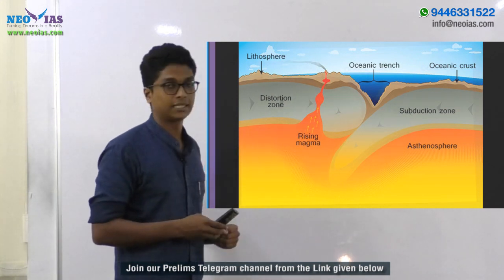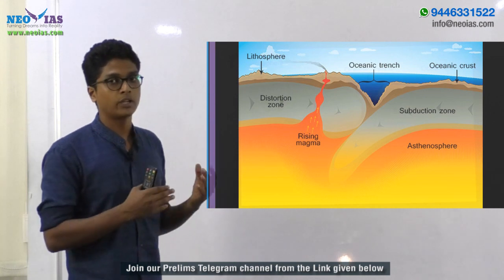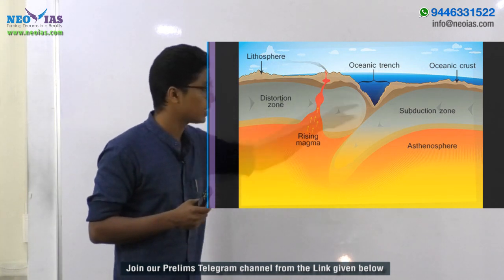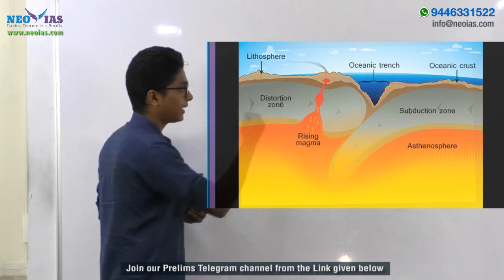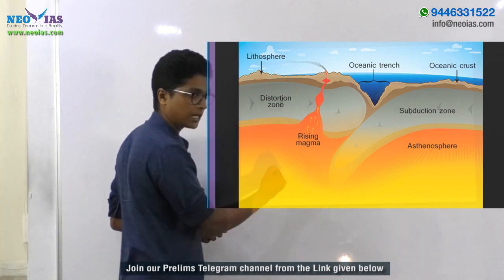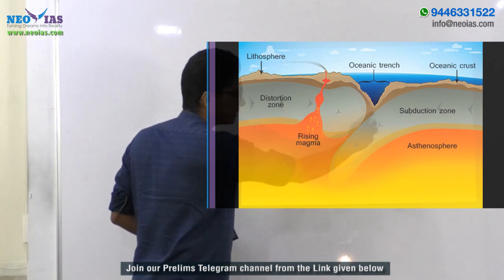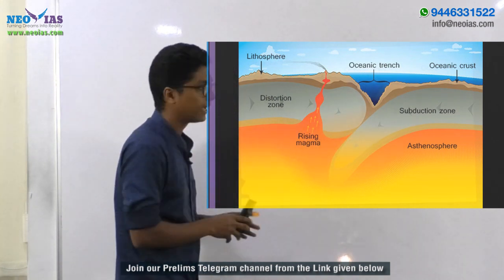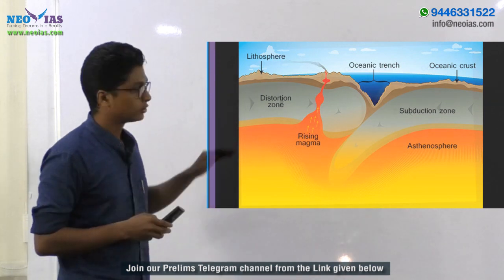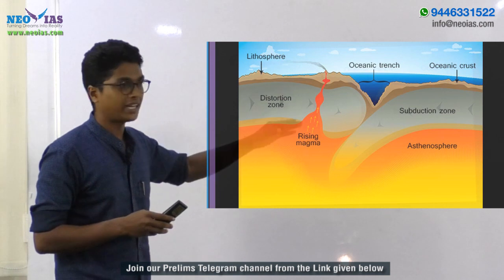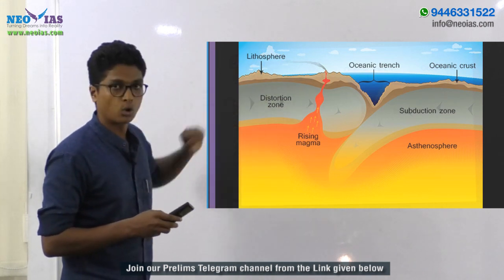Another specific property of this region where the plates are subducting under another plate is the formation of trenches. Trenches are oceanic relief features, and in this particular picture you can see the trench. When the plate is subducting, narrow grooves will be created. We have narrow basins with steep sides, and that we call a trench. So trenches are generally associated with those regions where the oceanic plate is subducting under the continental plate.